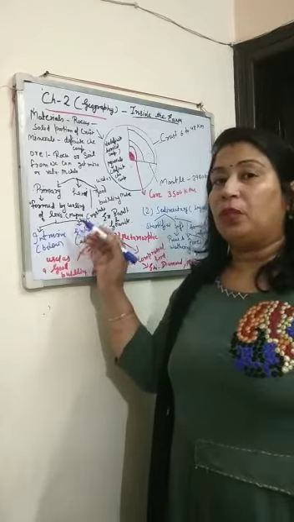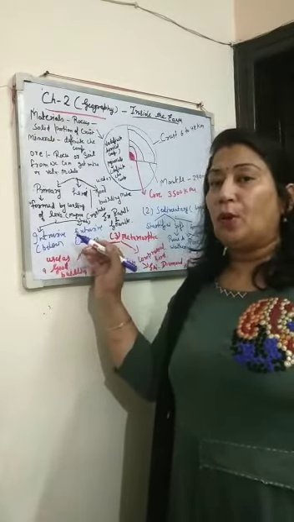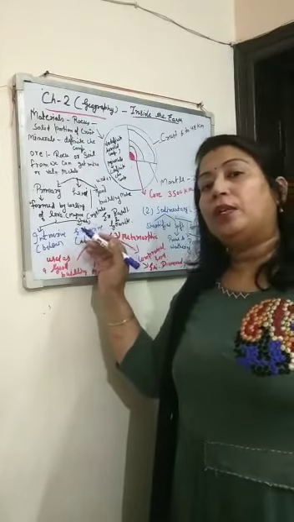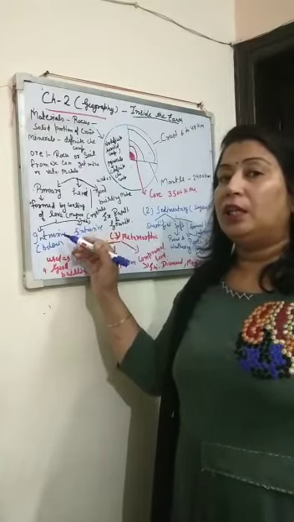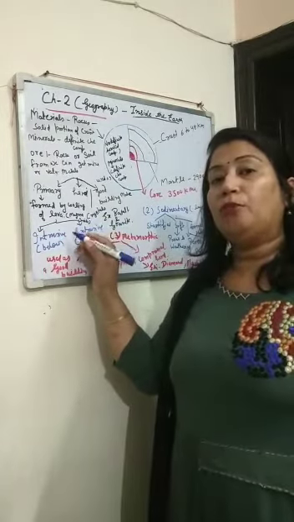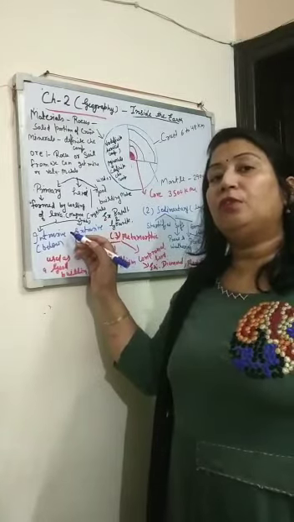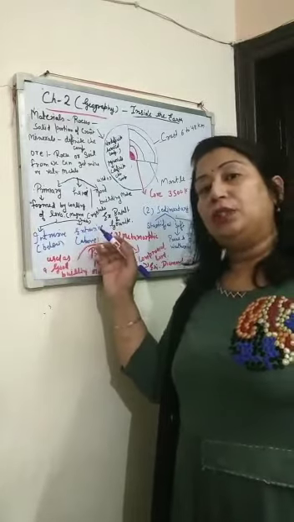When the molten material is inside the earth, it is called magma. When it comes above the earth's surface, it is known as lava. So igneous rocks are formed from the solidification of the molten material inside the earth or outside the earth.